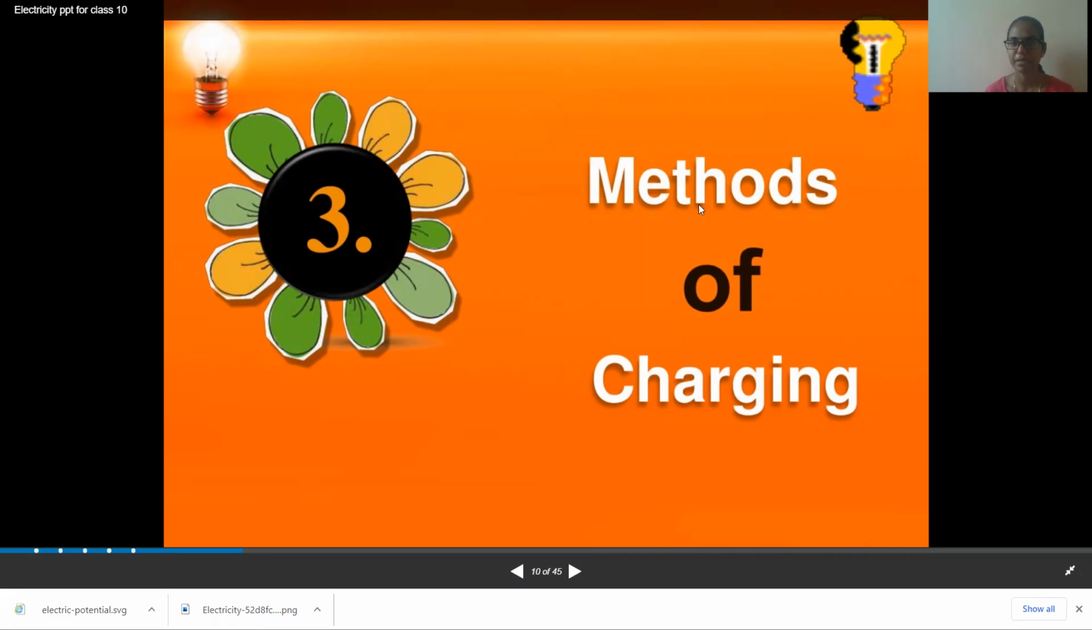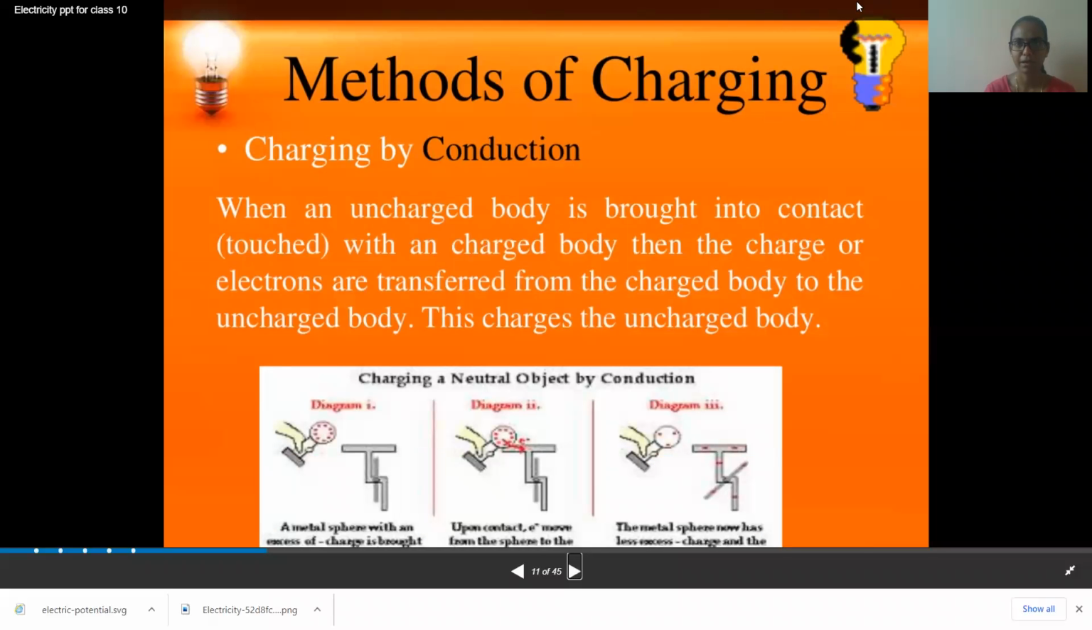Now see, what are the methods of charging? So we understood by rubbing or by induction. So different methods are there for charging. Let us see that. The first method of charging is by rubbing.